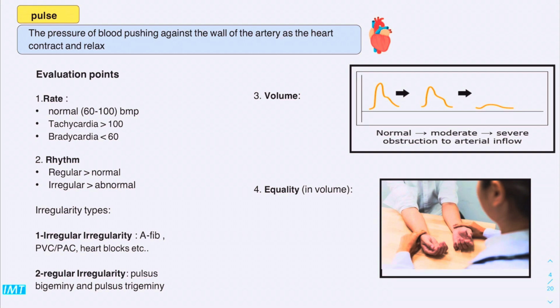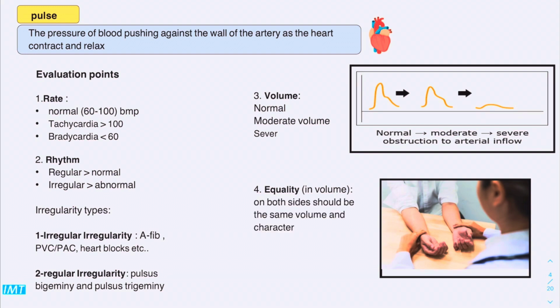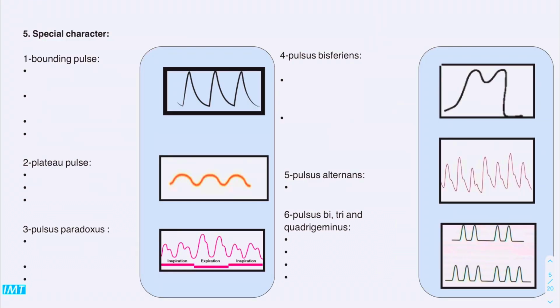Next evaluation point is the volume. The volume should always be normal. You should feel normal volume and differentiate it from moderate obstruction or severe obstruction, where there is semi-diminished volume of the pulse. Fourth thing is the equality. The equality of the pulse should be the same on both sides, same volume and same character. Fifth evaluation point is the special character. We have 6 special characters.